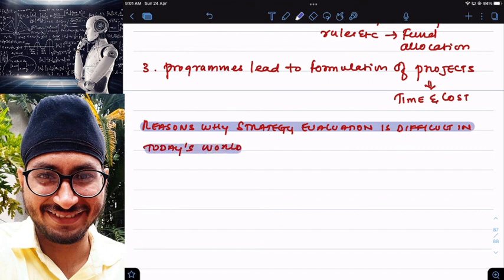As an auditor, when I go for a strategy audit, what will I do? I will evaluate the strategy, right? The main reason for going for a strategy audit is to evaluate a strategy. The auditor went for the strategy audit and started evaluating the strategy, but the auditor is facing some problems while evaluating the strategy. Why is it becoming very difficult for an auditor to verify and evaluate the strategy?